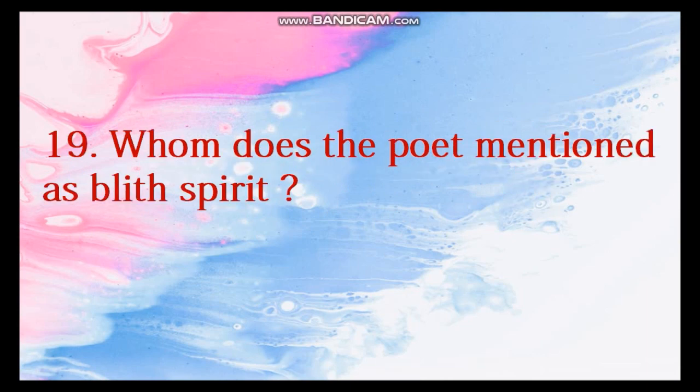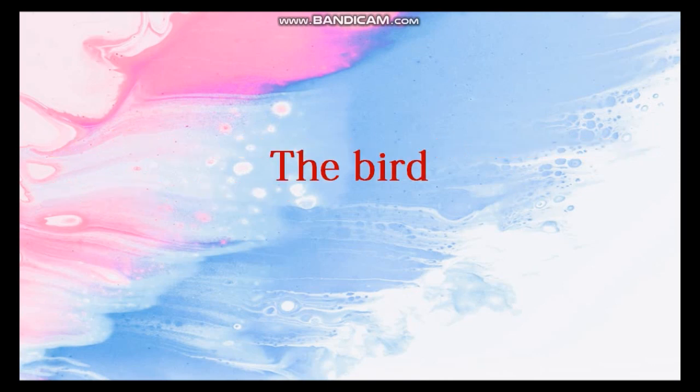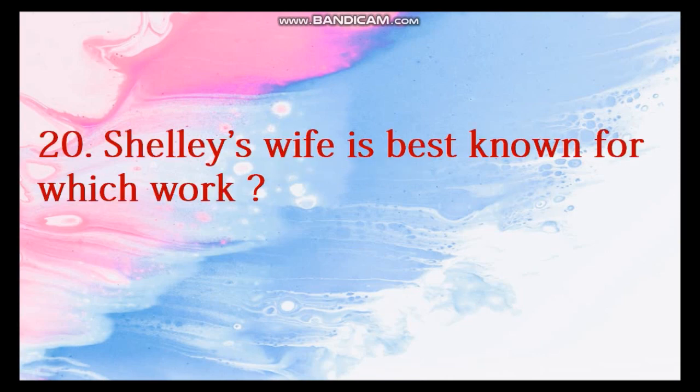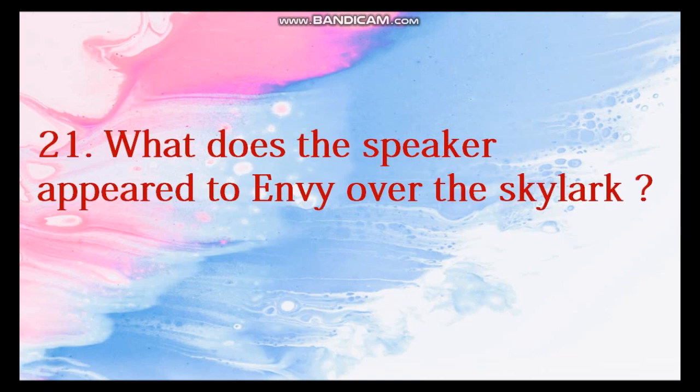Next question, whom does the poet mention as blithe spirit? The answer is the bird. Here the bird is the skylark. Next question, Shelley's wife is best known for which work? The answer is Frankenstein. Next question, what does the speaker appear to envy about the skylark? The answer is the freedom the bird has.